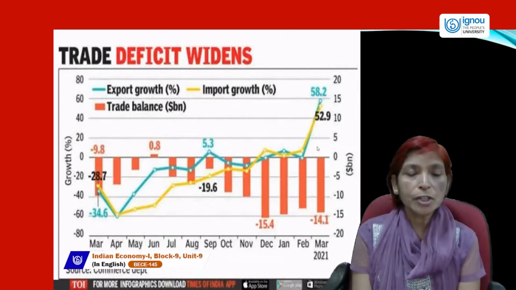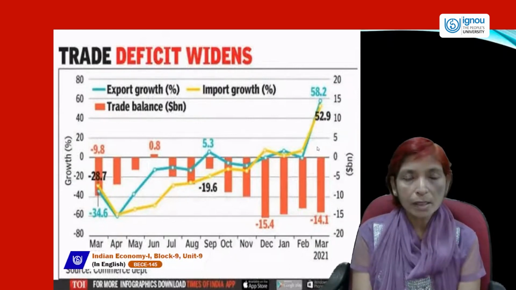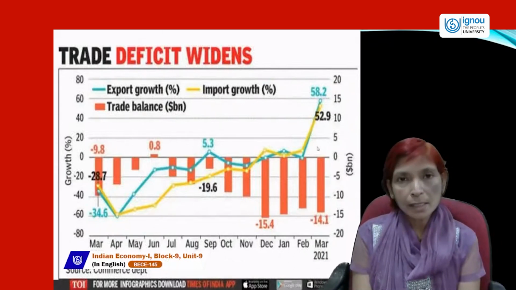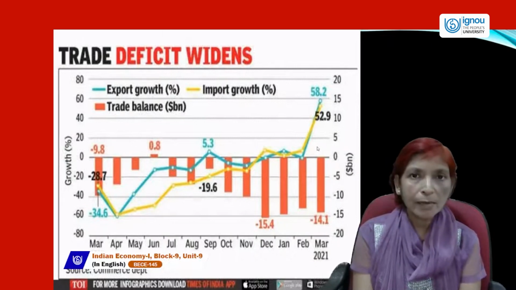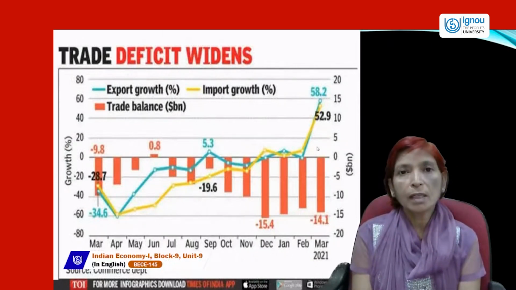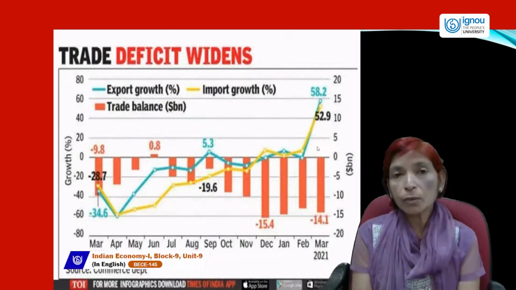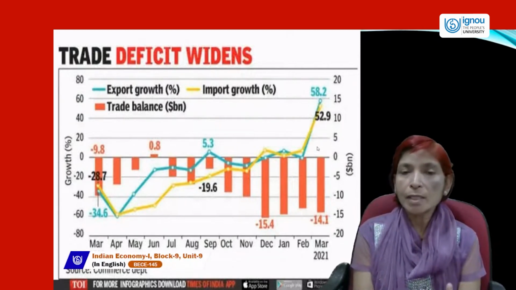And the trade deficit is widening in India because we are importing more and more goods from the rest of the world and exporting fewer and cheaper goods to the rest of the world. That's why in India the income received from exports remains lower than the income paid abroad for imports, which always remains higher.